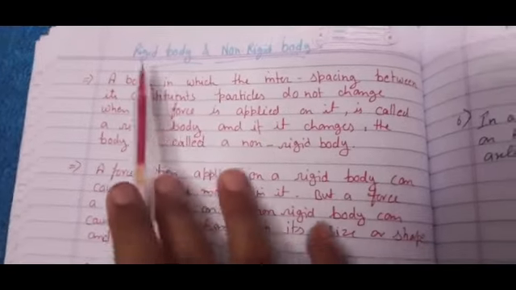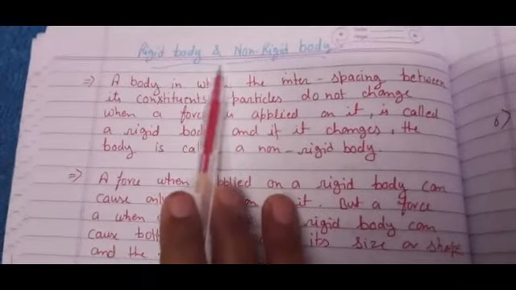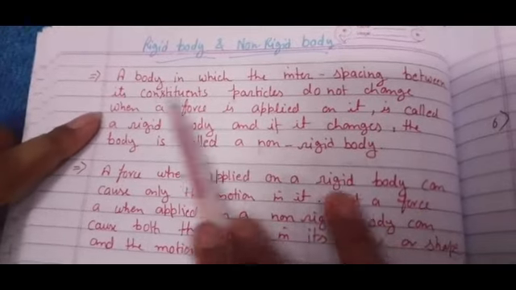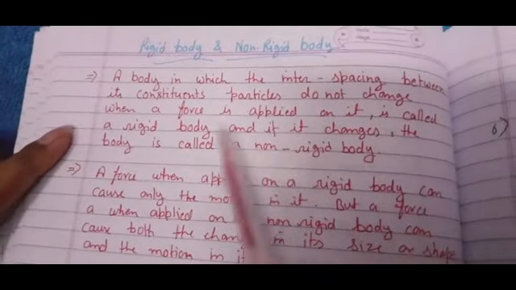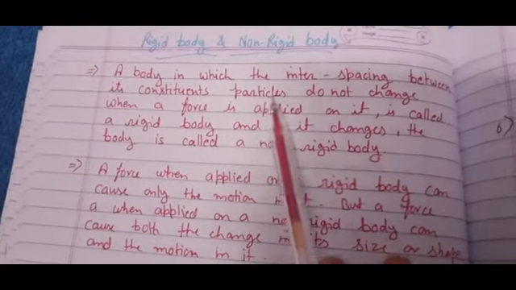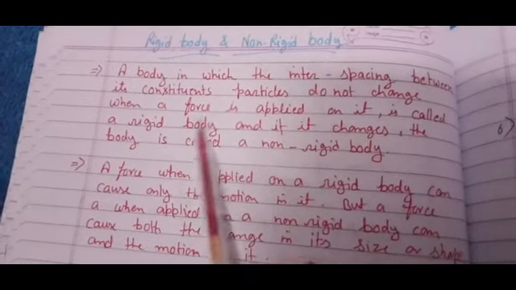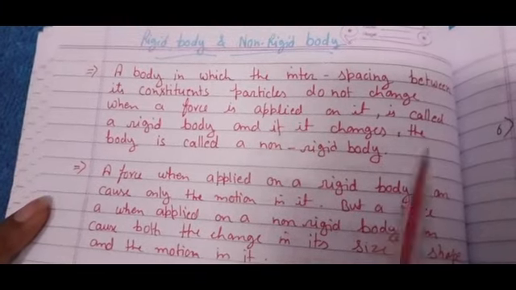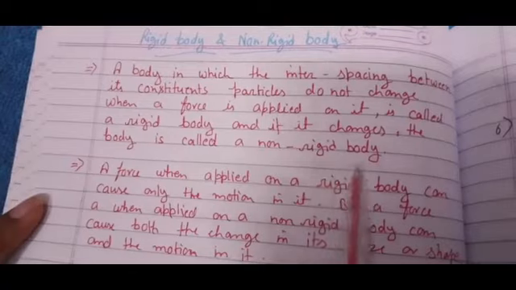So in physics, how can we write what a rigid body is? A body in which the interspacing between its constituent particles does not change when a force is applied on it is called a rigid body, and if it changes, the body is called a non-rigid body.